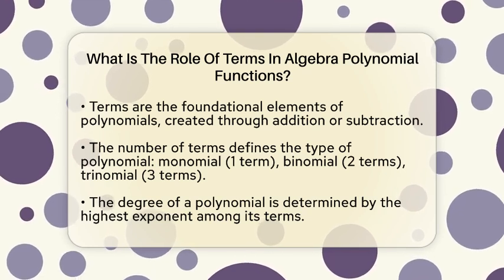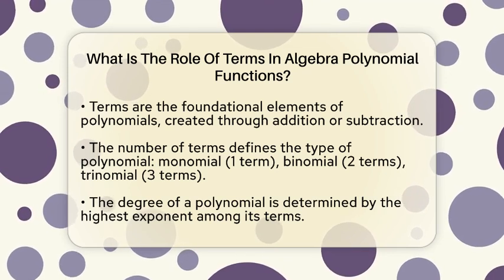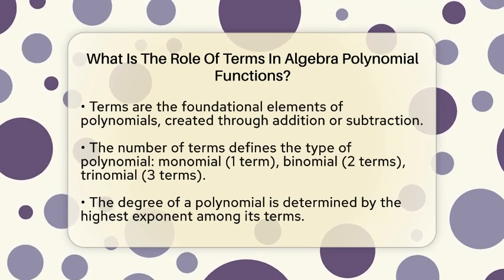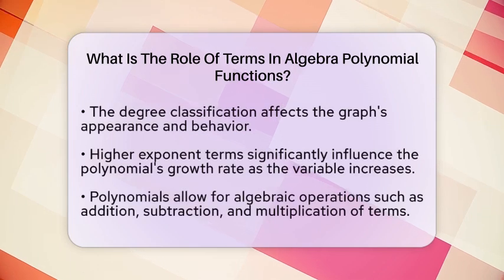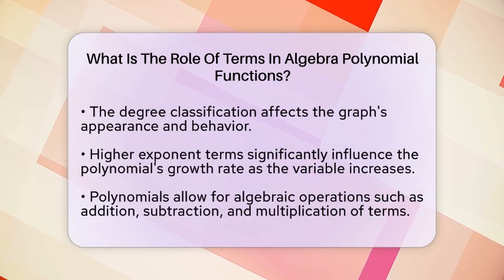Terms also show how variables interact with constants and powers. A term with a higher exponent will have a greater impact on the polynomial's growth rate. This means that as the variable increases, those terms with larger exponents will dominate the behavior of the polynomial.